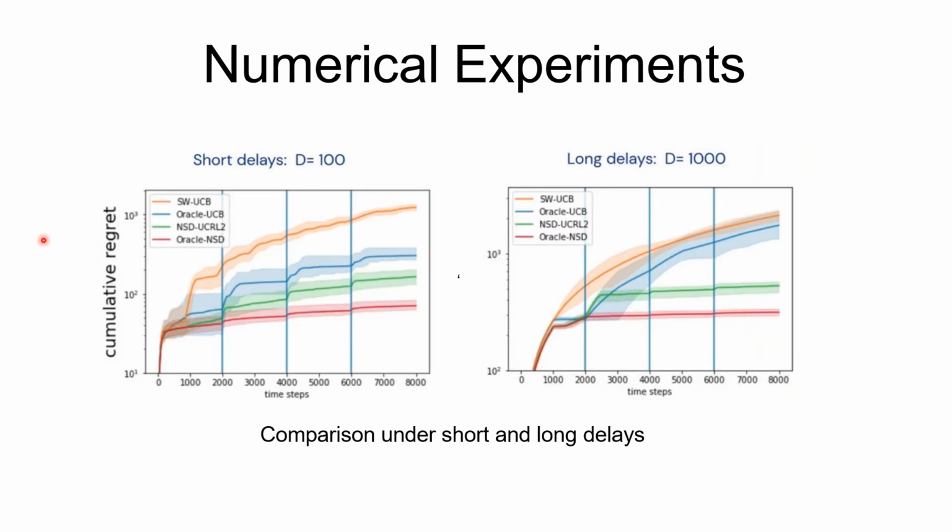Here are the regret plots of the 4 different algorithms which we consider for comparison under 2 different delay settings. We observe that the regrets of the UCB algorithms are higher than the regrets of the UCRL2 algorithms. This is expected because the UCB algorithms aren't designed to accommodate delays, whereas the UCRL2 algorithms are designed to accommodate delays. We also see that the performance gap increases as the delay increases.